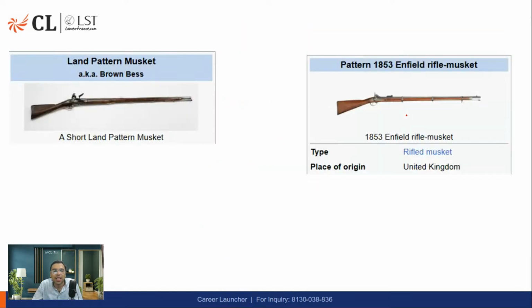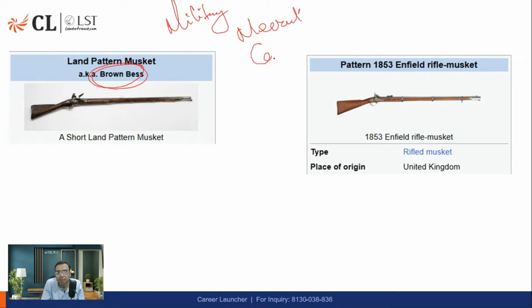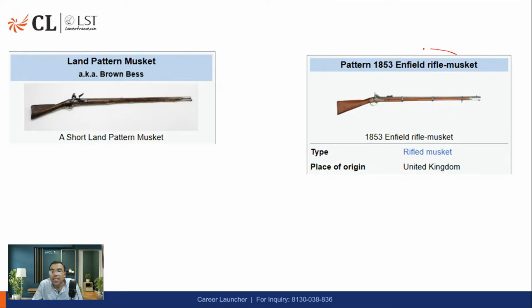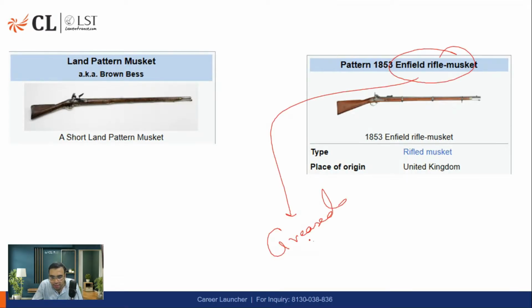देखो होता क्या है, पहले ये वाला गन यूज होता था मिलिट्री में in British, है ना. So we are talking about Meerut cantonment, है ना. Meerut cantonment, military cantonment. उसके बाद ब्राउन बेस से Enfield राइफल हो गया. It was brought. इस Enfield राइफल में greased cartridges were used. Cartridges मतलब बंदूक की गोलियों कहते हैं.